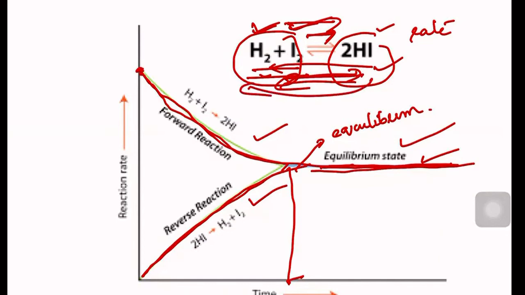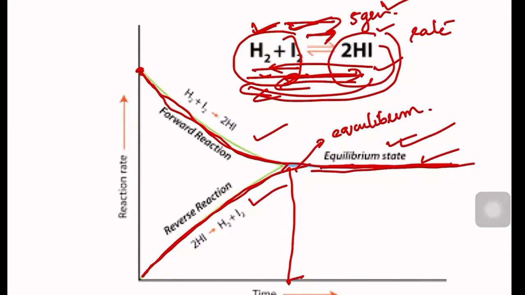Imagine after equilibrium, 5 grams of hydrogen iodide is being made. The same 5 grams of hydrogen iodide will be decomposed. So we may think that there is no further production of hydrogen iodide. Actually, production happened, 5 grams formed. But whatever hydrogen iodide is formed is decomposed into hydrogen and iodine. Right? We can say now that the equilibrium is not static, it is dynamic. The reaction is happening, but we are not getting product.